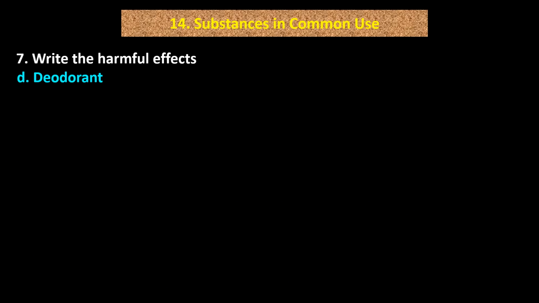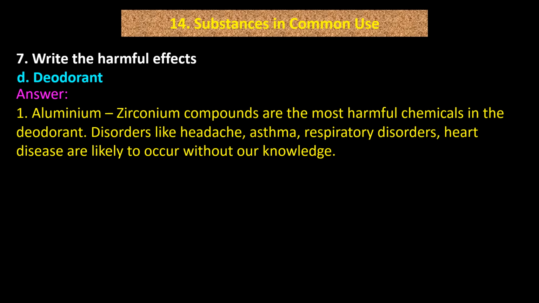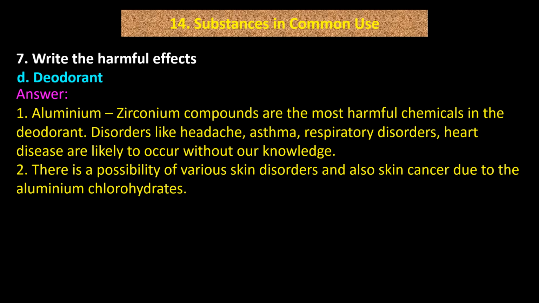D. Deodorant. Answer. Number 1. Aluminium, zirconium compounds are the most harmful chemicals in the deodorant. Disorders like headache, asthma, respiratory disorders, heart disease are likely to occur without our knowledge. Number 2. There is a possibility of various skin disorders and also skin cancer due to the aluminium chlorohydrates.